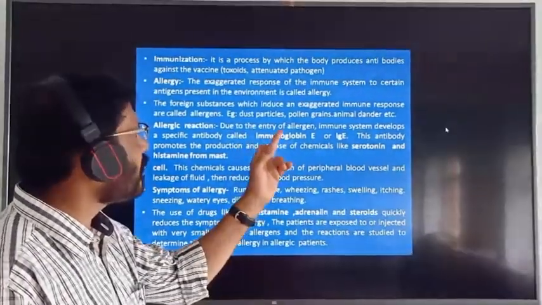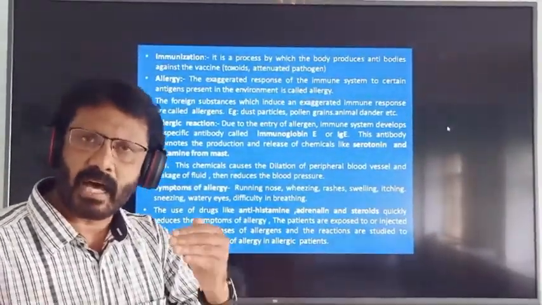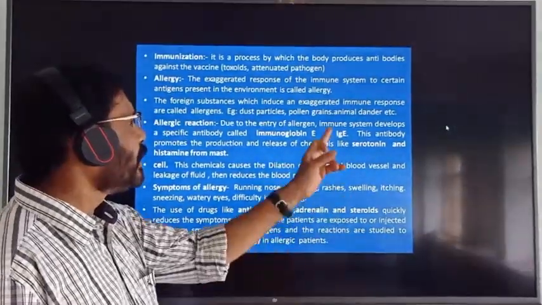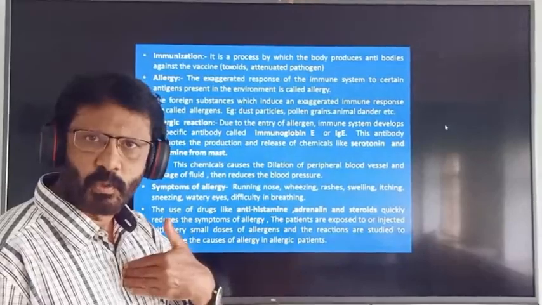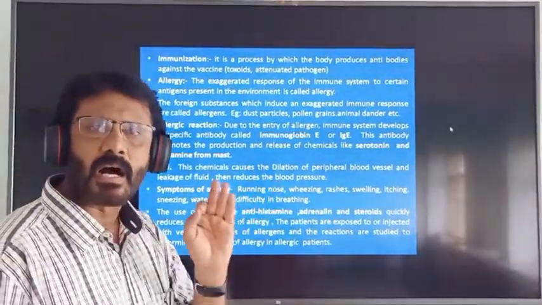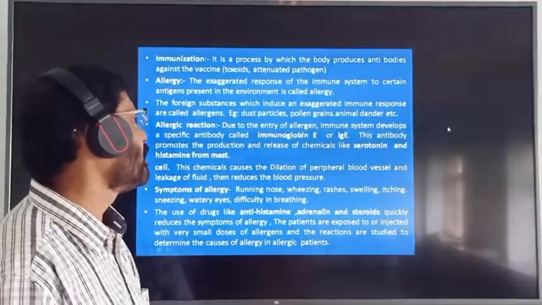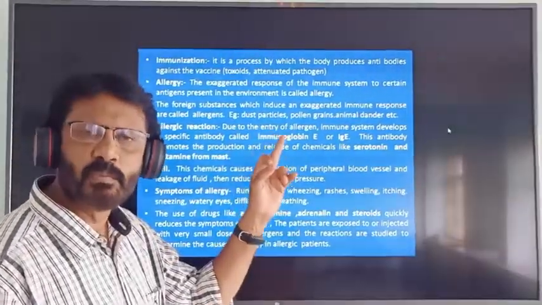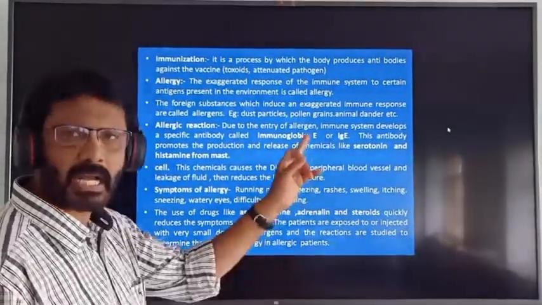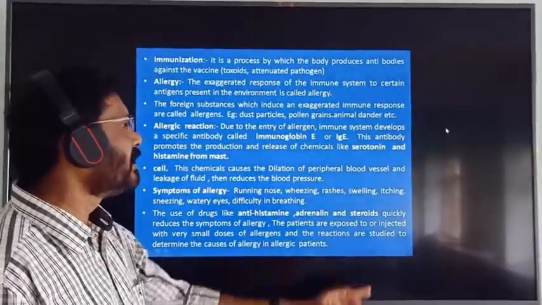When the allergen enters our body, our immune system develops a specific harmful antibody called immunoglobulin E, or IgE.